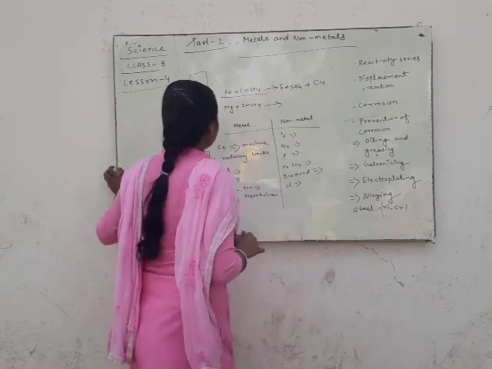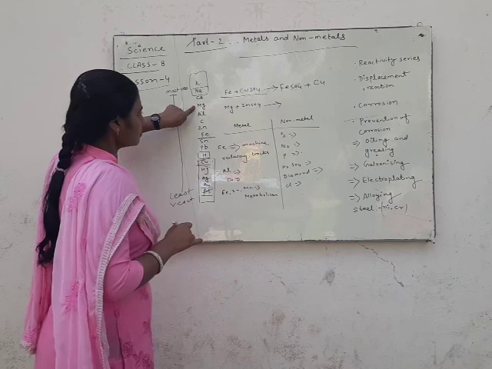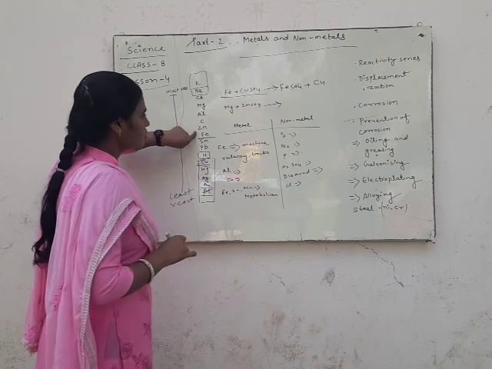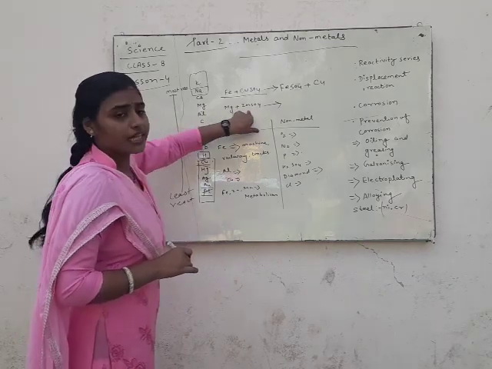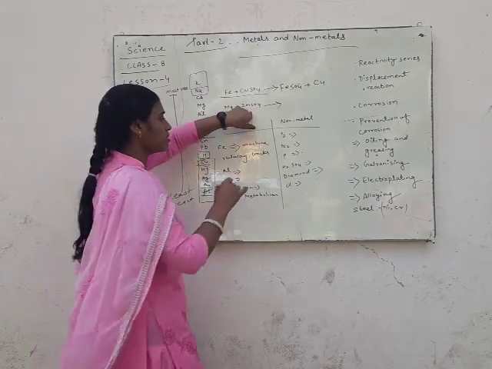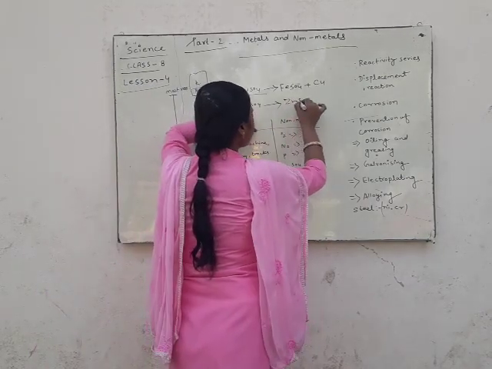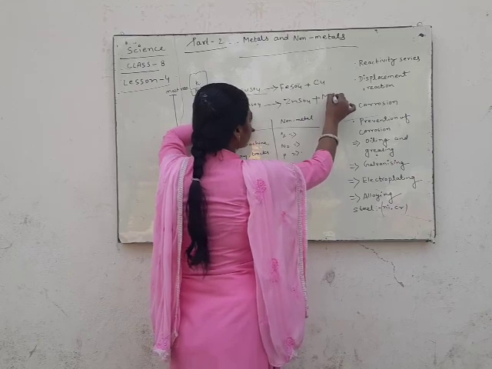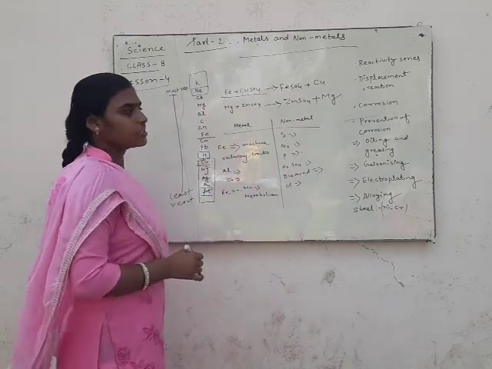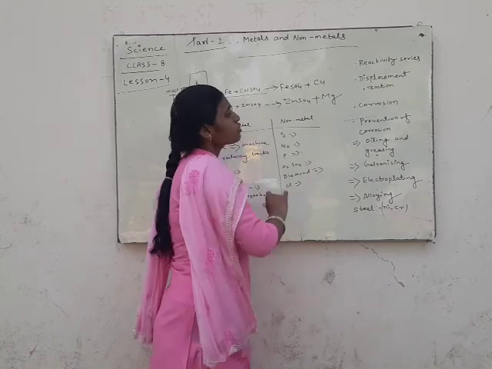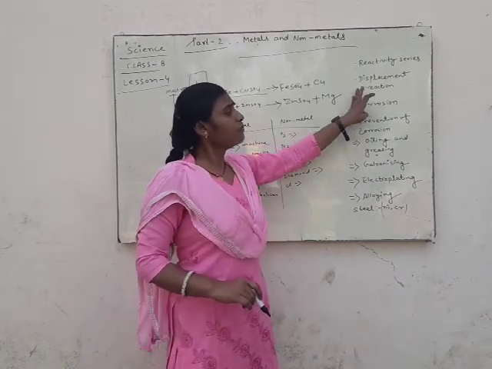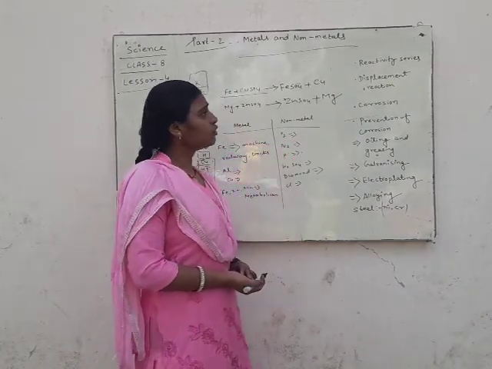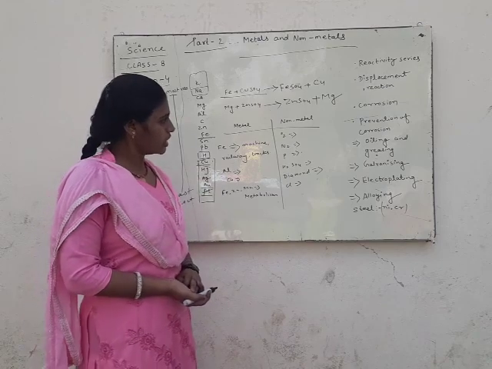Now you see here magnesium is more reactive than zinc, so with zinc sulfate, magnesium sulfate is formed and zinc is released. So this type of reaction is known as the displacement reaction.